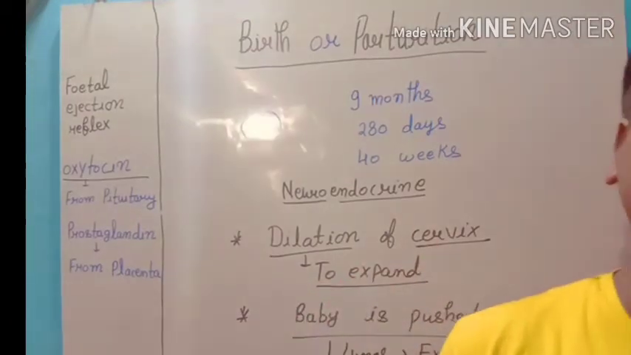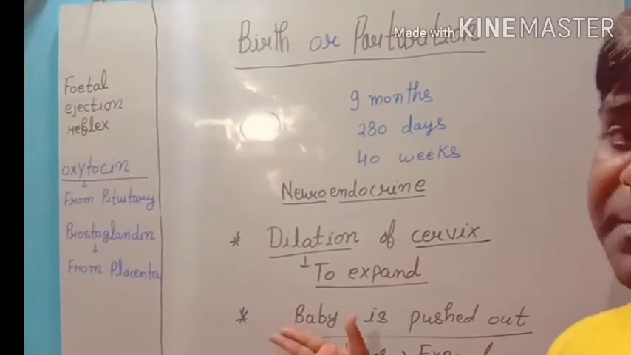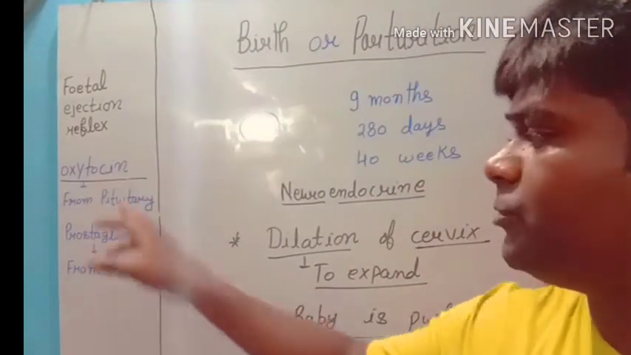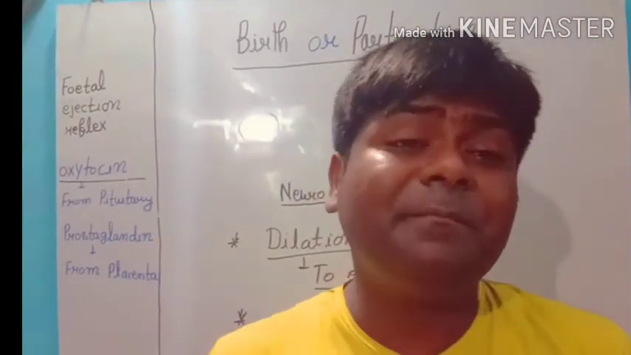We have also the role of the relaxing hormone. When the baby is pushed out, that is also the role of the relaxing hormone. These two hormones I taught you. What will we have after the birth of the baby?